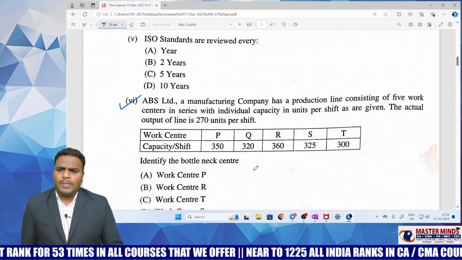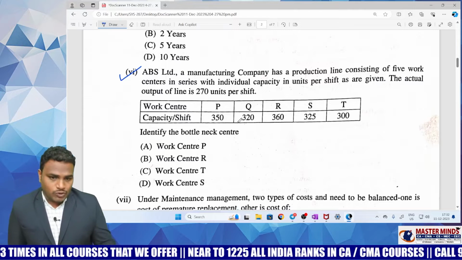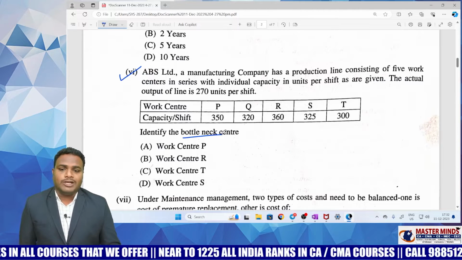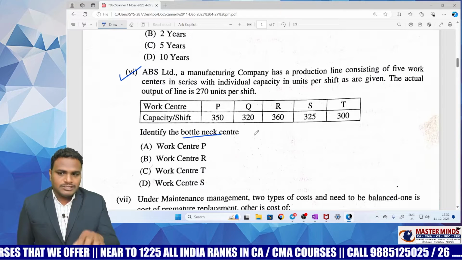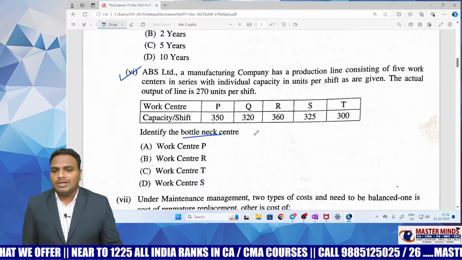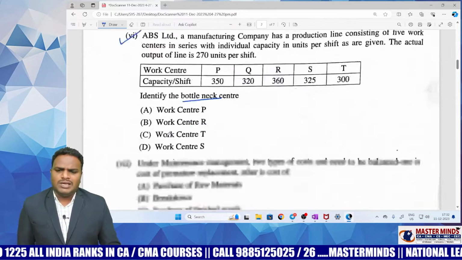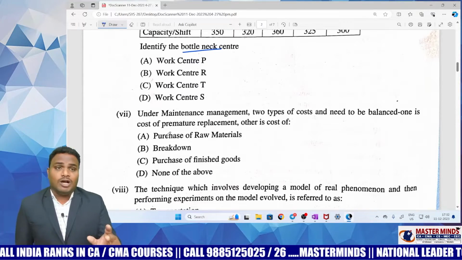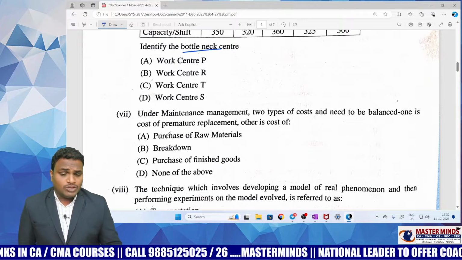And also the 6th MCQ, which is also a problem type, where we have to find out the bottleneck center. Generally, this question is a 4 marks question, but this time they are asking it as a 2 marks MCQ, which is also very easy. And each MCQ will carry 2 marks without reason. This is one of the good moves by ICMA.